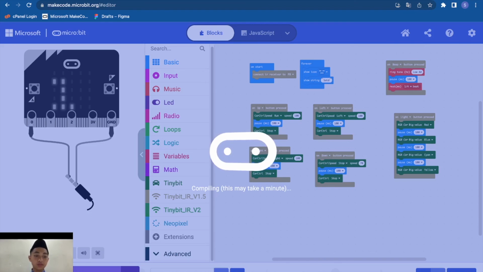Okay, reload it. If you don't download it, you can try it on the TinyBit. Okay, this is all for me.